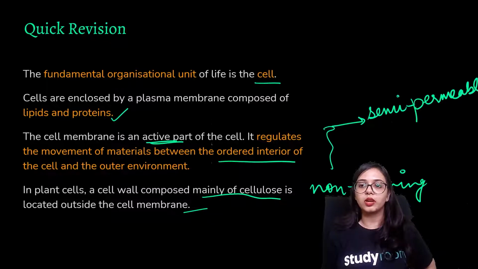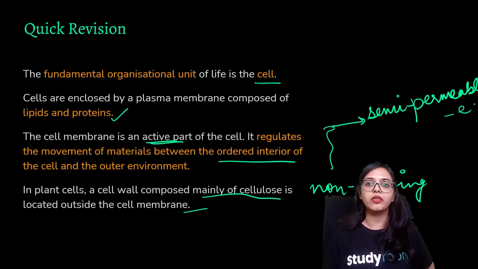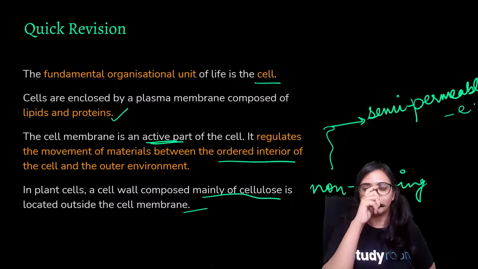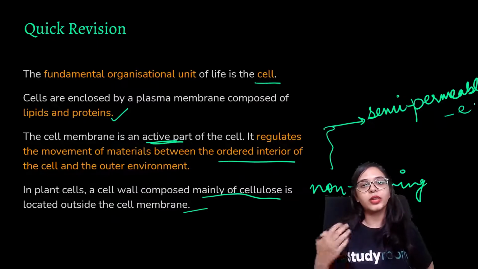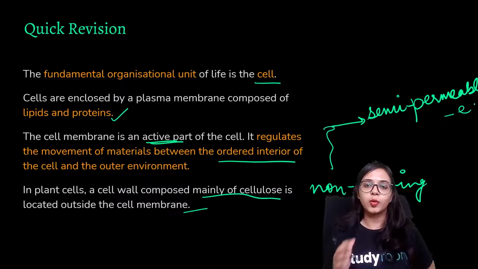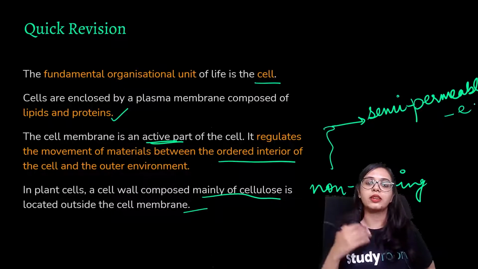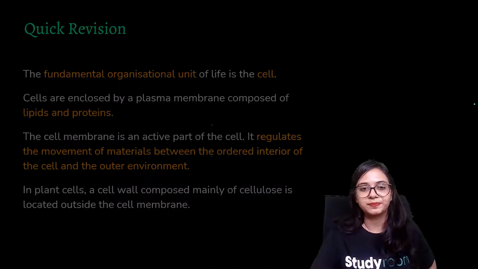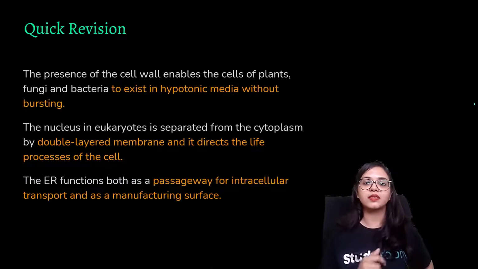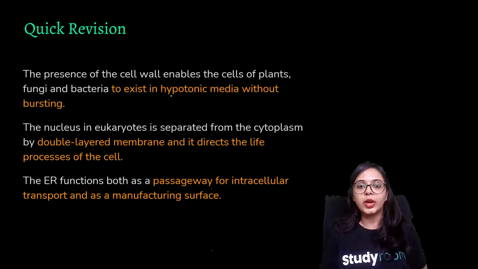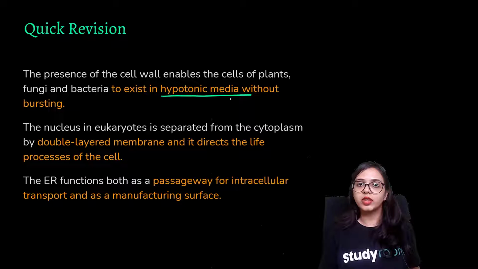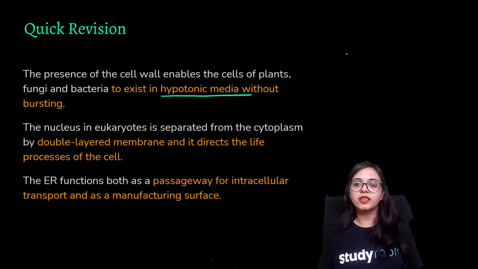It only allows some specific material to be taken inside of the cell and to be taken outside of the cell. That is because it protects the cell from its outside environment, whereas the cell wall is freely permeable. The presence of the cell wall enables the cells of plants, fungi and bacteria to exist in hypotonic media without bursting. If you remember, this is because when the water has